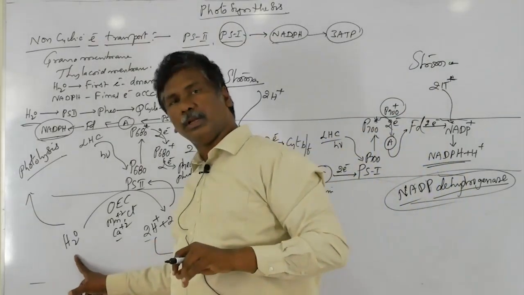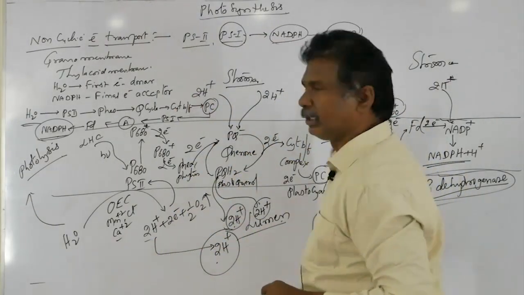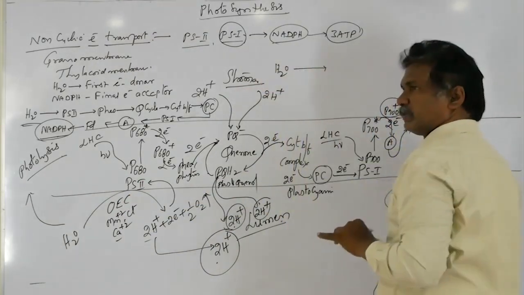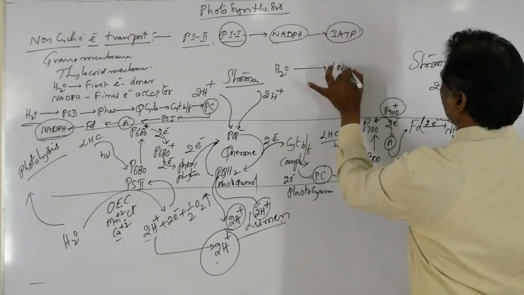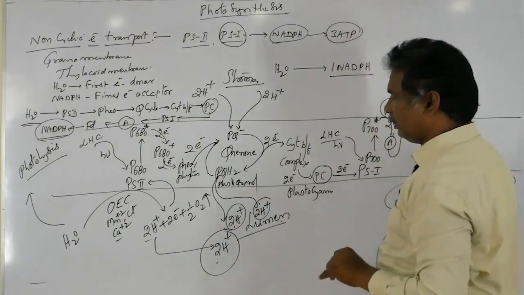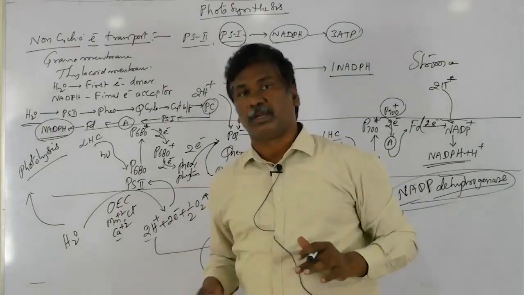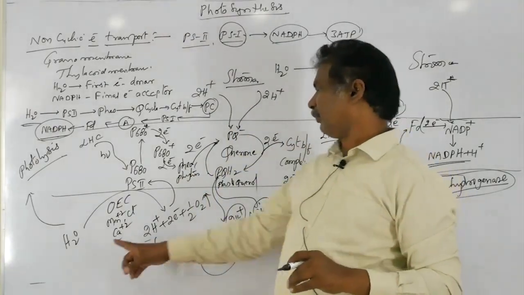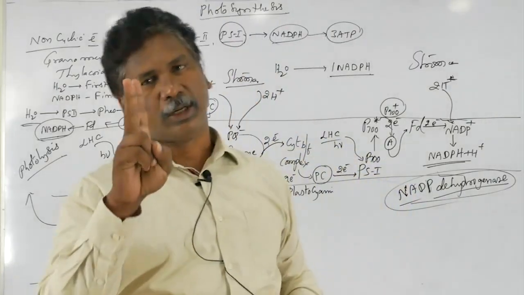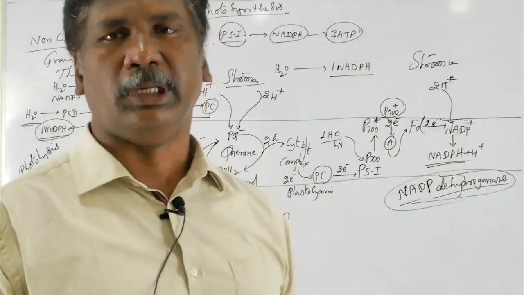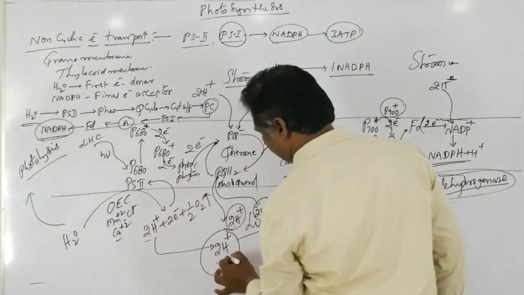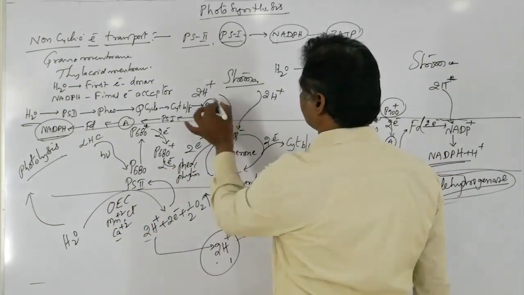If one water molecule is involved in non-cyclic electron transport, it will produce one NADPH. Also see how many H plus are accumulated within the lumen for one water molecule. One water molecule directly provides 2 electrons to the non-cyclic electron transport. At such a time, 2 protons are directly accumulated in the lumen through the quinone cycle.